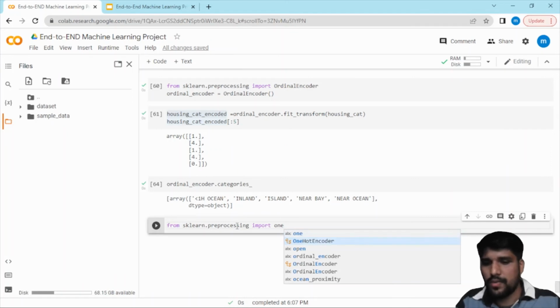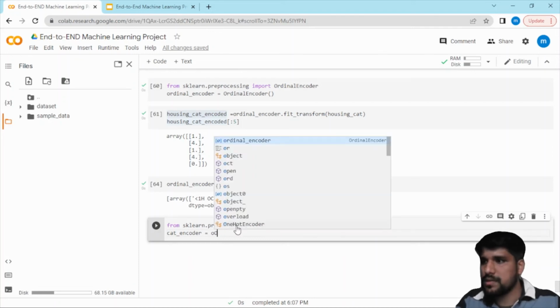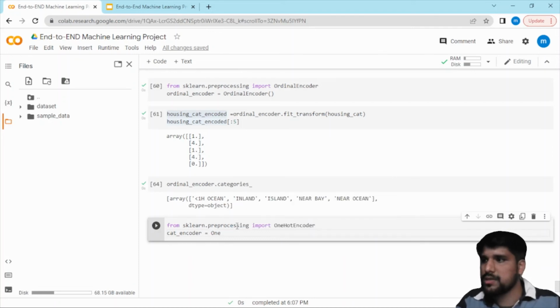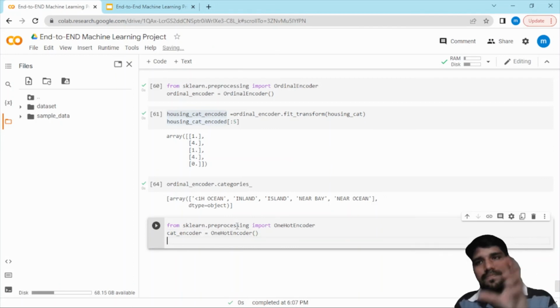Then it's my job to initialize that object. So I'll mention the name cat encoder here, equal to OneHotEncoder.